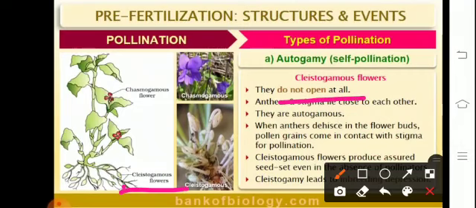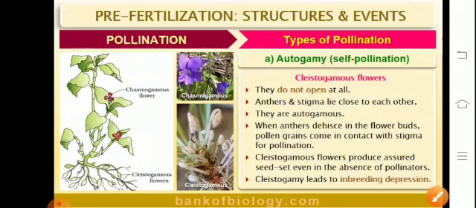Here the anther and stigma lie close to each other, and what is observed is autogamy or self-pollination. Cleistogamous flowers ensure assured seed set, but they also lead to inbreeding depression because no variation is introduced as the pollination is taking place in the same flower.